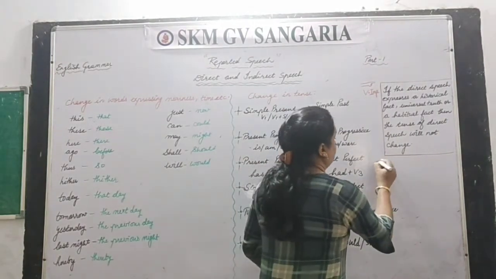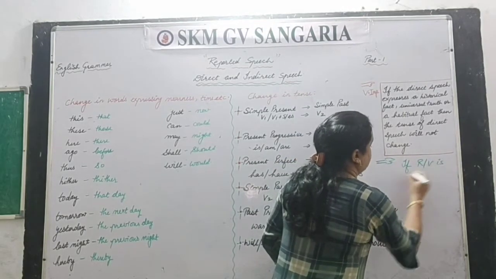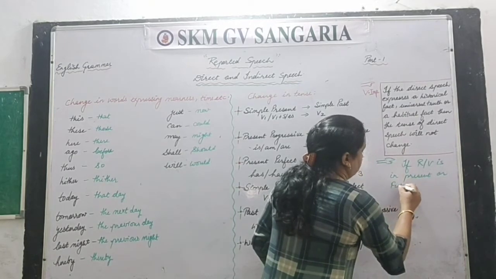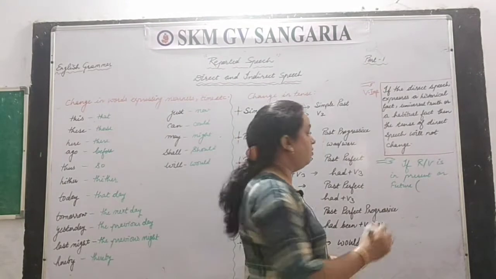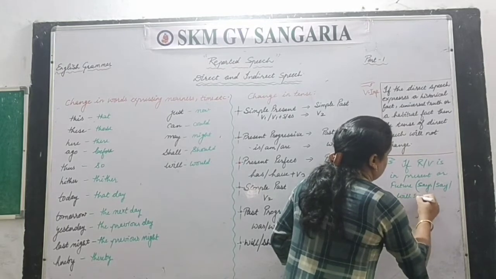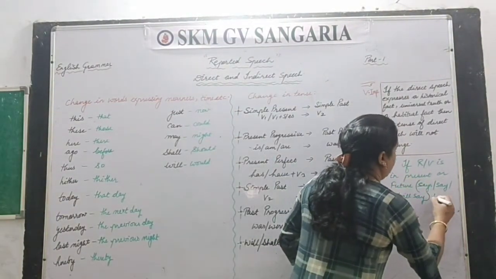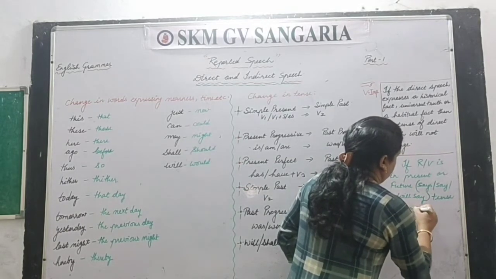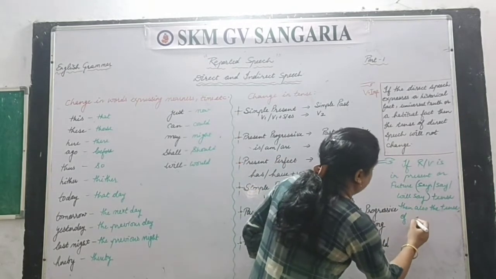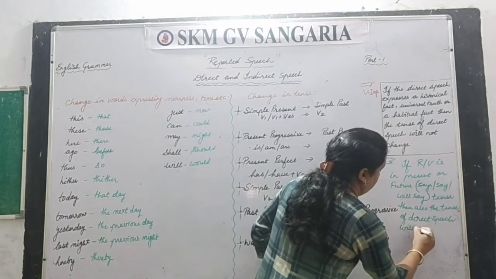And with this, one more rule is there that you have to learn: if the reported verb is in present or future, means if the reporting verb is says, say, will say, etc., means if it is in present or in future tense, right, then also the tense of direct speech will not change.